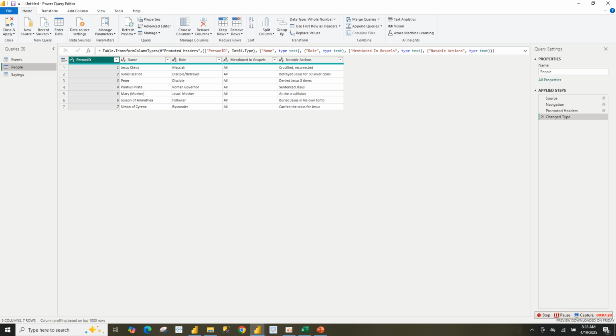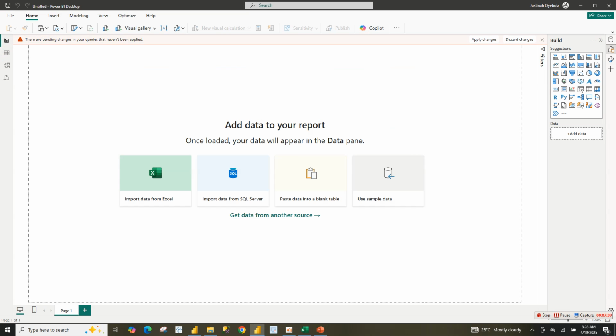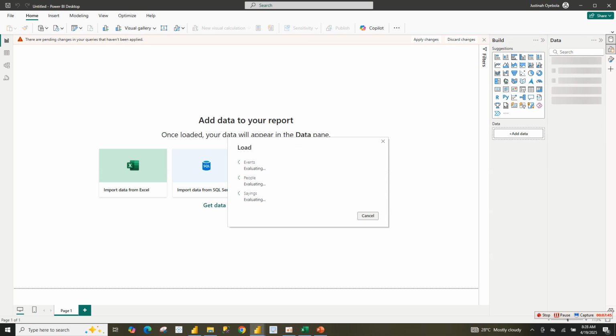Check every other thing that we need. I don't think we need any other transformation. So just close and apply, so that we can start our analysis for our dashboard. So now our data is loading. Our data is still loading.